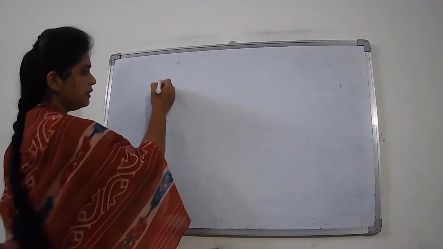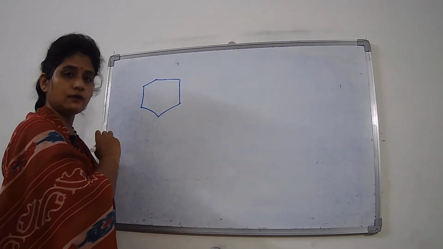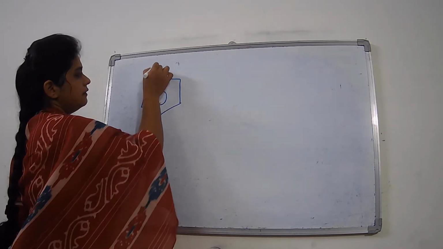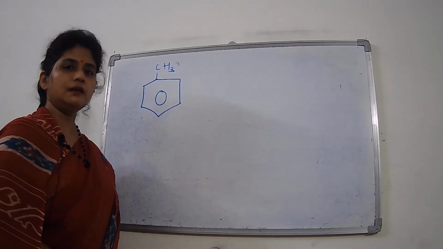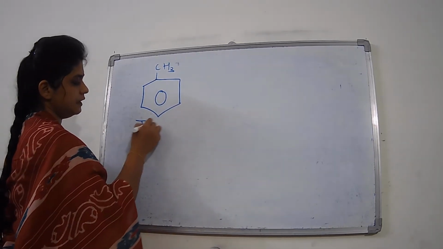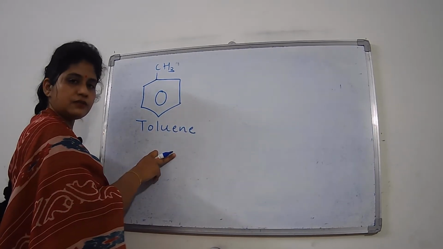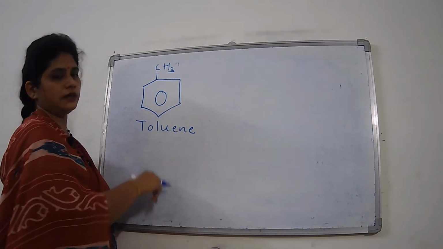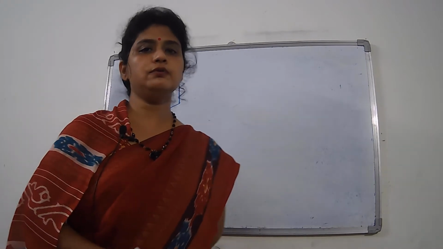Do you remember what toluene is? Yes, toluene is a compound which is also called methyl benzene, means a benzene ring is there and the substitution is of CH3. So this is methyl benzene, or specifically it is called toluene. We will start the preparation of benzyl chloride with the reactant toluene. Now this toluene can be converted into benzyl chloride by two methods.